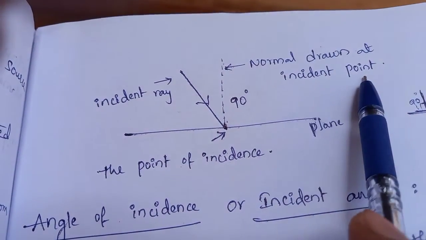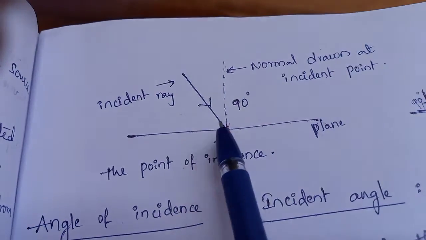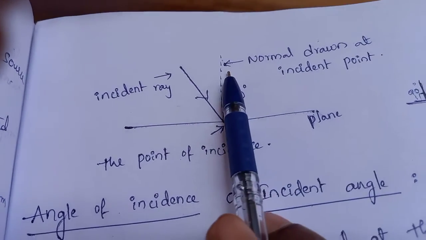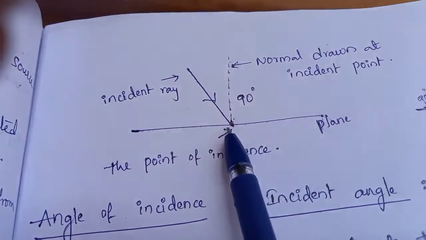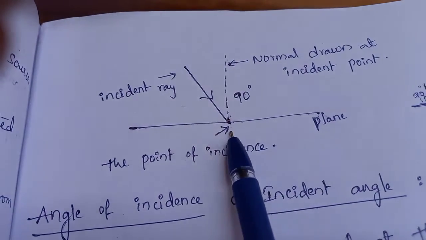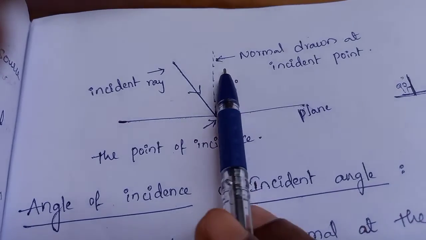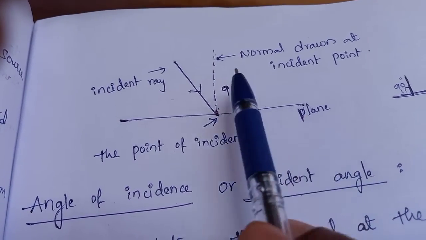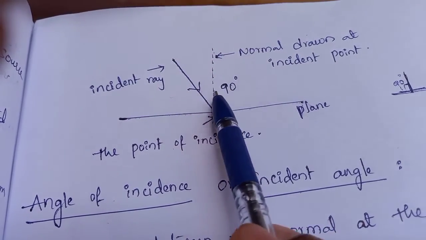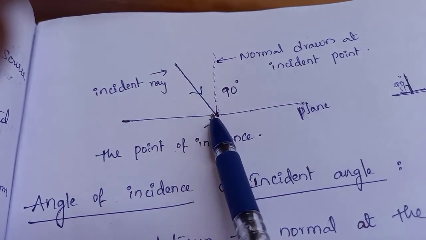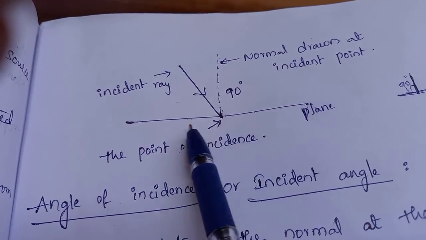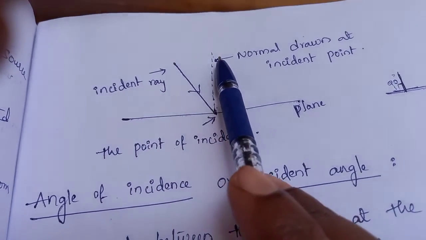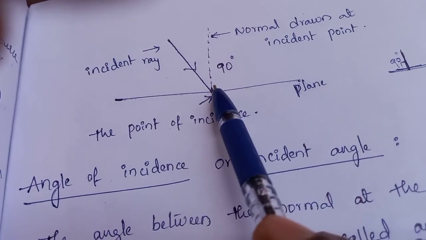This dotted line I have shown you here is called the normal. It is exactly 90 degrees to the plane of surface. This is the incident ray, this is the point of incidence, this is the horizontal plane, and this dotted line is called the normal.